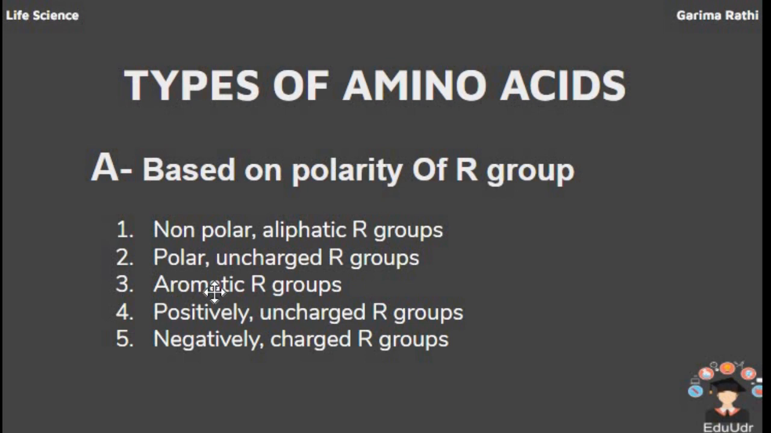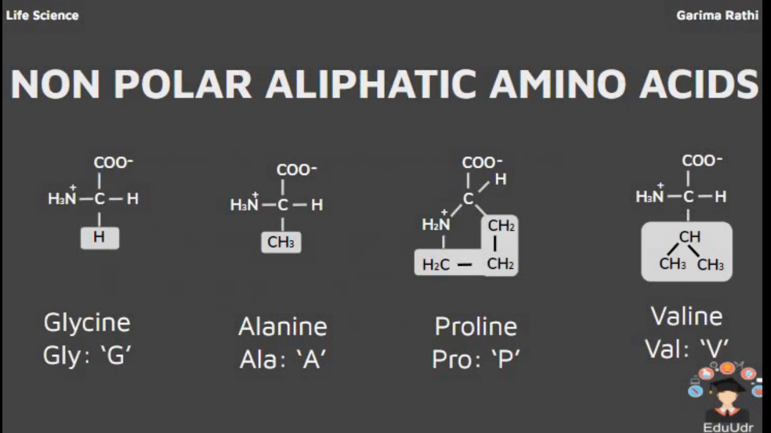Amino acids are classified on different bases. Here we discuss based on the polarity of the R group. They are classified in 5 groups: non-polar aliphatic R groups, polar uncharged R groups, aromatic R groups, positively charged R groups, and negatively charged R groups. First, non-polar aliphatic R groups. Although all amino acids have the basic structure, with 1 carboxylic group, 1 amino group, and 1 hydrogen,